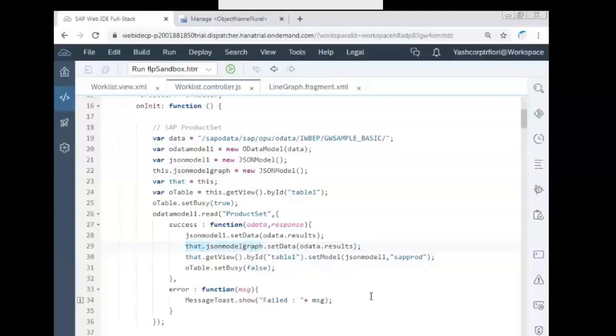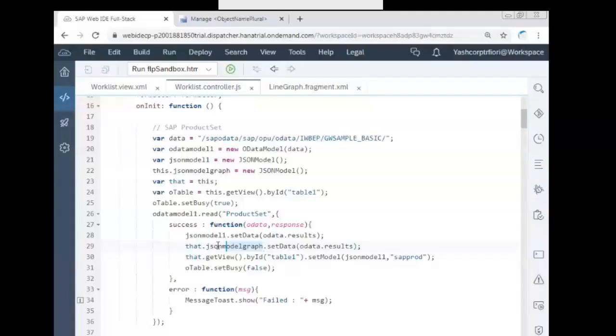Now, global reference that dot JSON model dot graph. This contains all the values, all the values which are there in the OData. Okay, we are setting all the values.